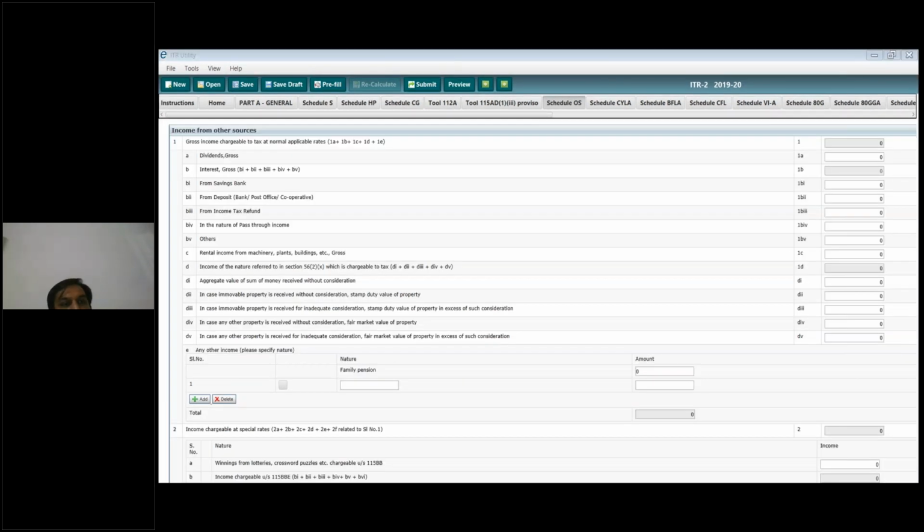Okay, savings bank interest you have to provide differently. For interest income, you have to provide the gross interest income. You don't have to provide net interest income. If you are receiving interest after deduction of TDS, then whatever you received, you don't have to put that. You have to put the gross amount. So you will put the gross amount in interest received. And you can also check your interest certificate. You can take an interest certificate from banks also.